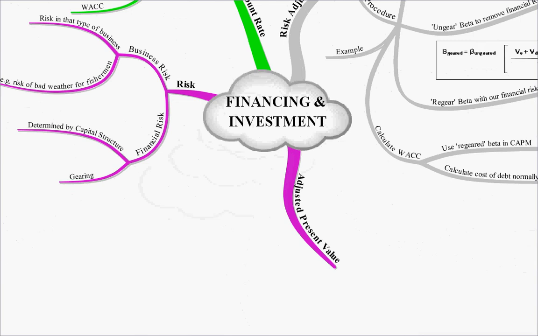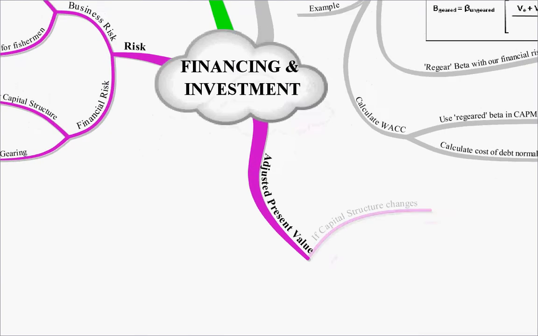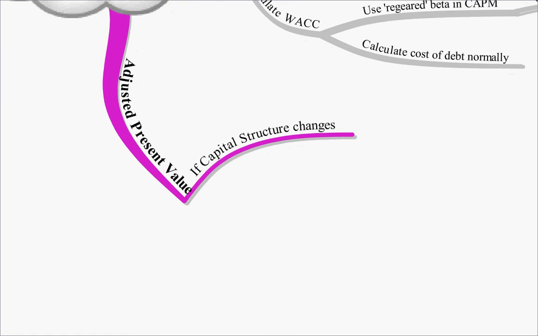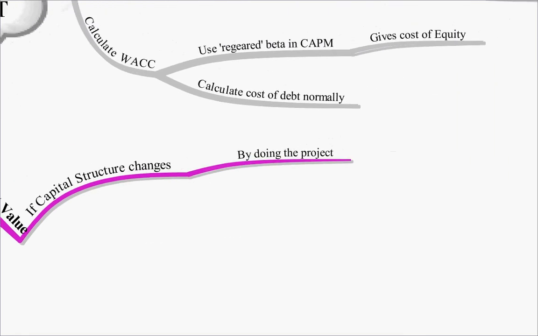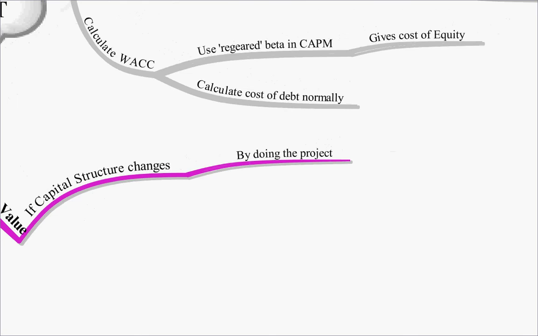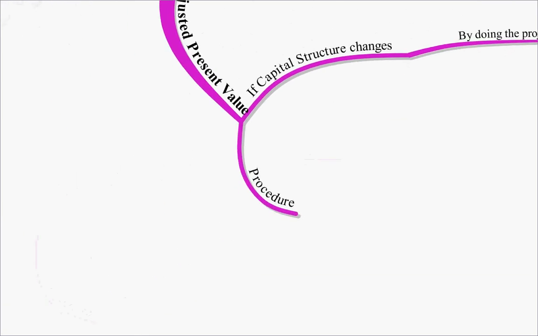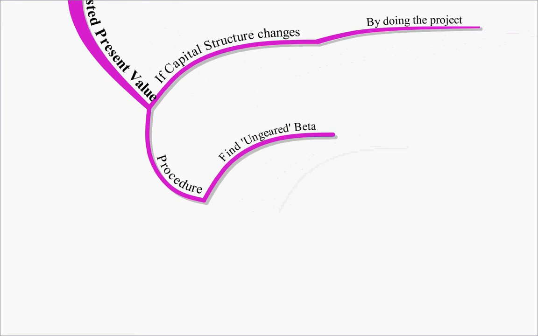So our adjusted present value then, how do we use it and when? Well, remember, if the capital structure changes by taking on the project, we will use the adjusted present value. The procedure for doing this: we find the ungeared beta. So we ungear the beta for the financial risk, so we're only interested in the business risk of the industry.